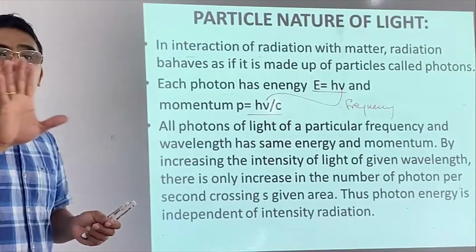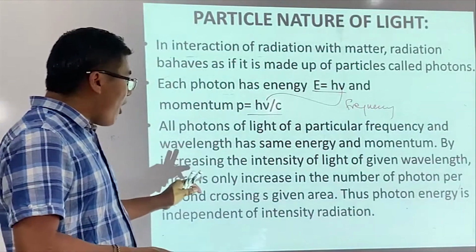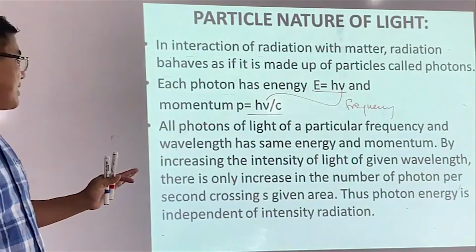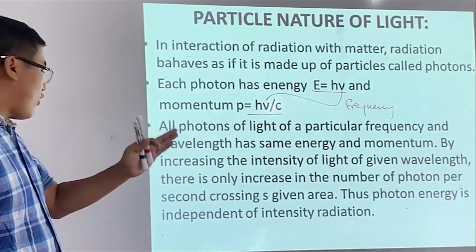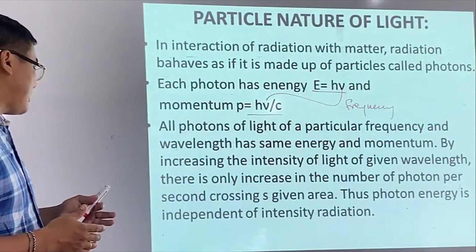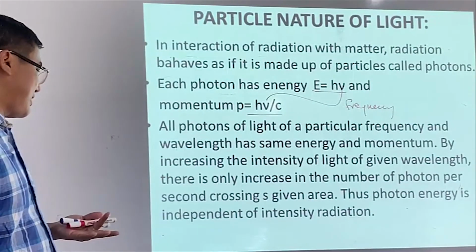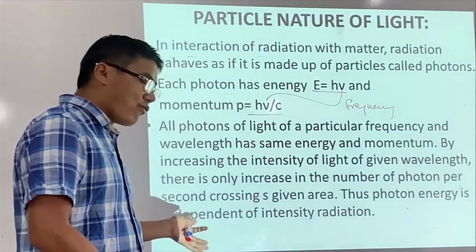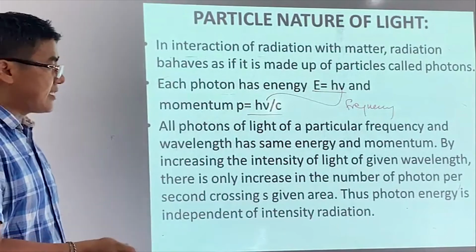Same frequency, same momentum and same energy. However, intensity is only an increasing number of photons per second crossing a given area. If you increase intensity, it is the number that is increasing. Therefore, the energy of a photon is independent of intensity.